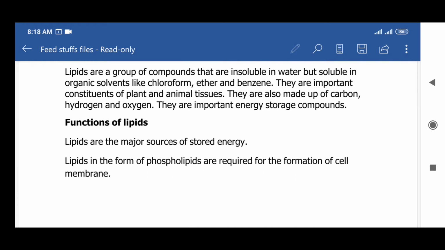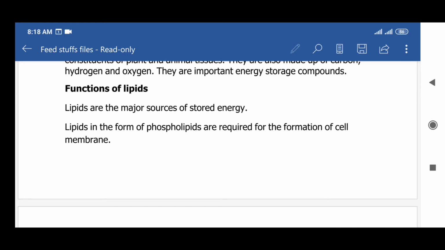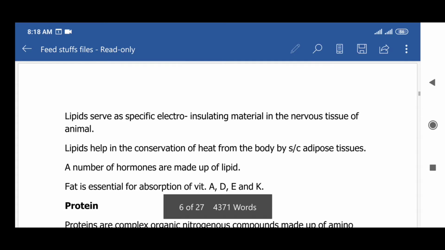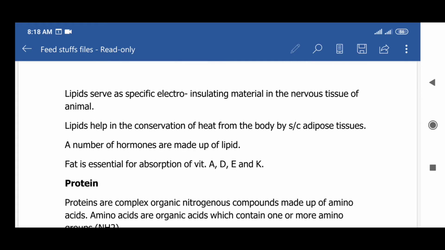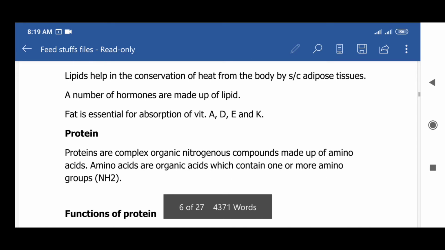Its functions are: at first, lipids are the major source of storage energy. Next, lipids in the form of phospholipids are required for the formation of the cell membrane. Next, lipids serve as a specific electro-insulating material in the nervous system of animal tissue. Next, lipids help in conservation of heat from the body by adipose tissues. The next is that a number of hormones are made up of lipids. Next, fat is essential for absorption of vitamins A, D, E, K.